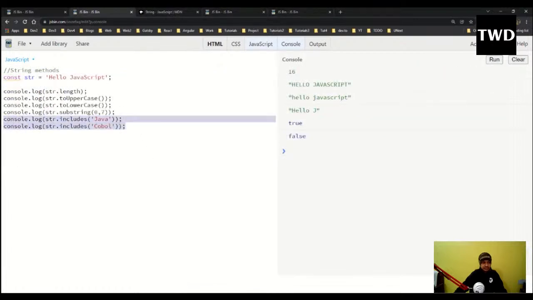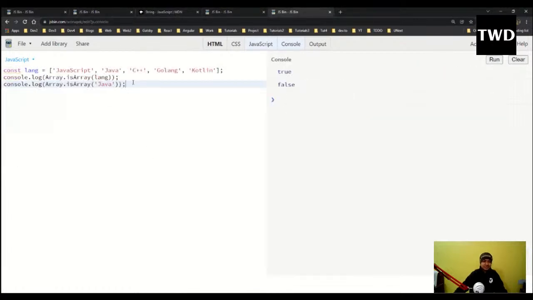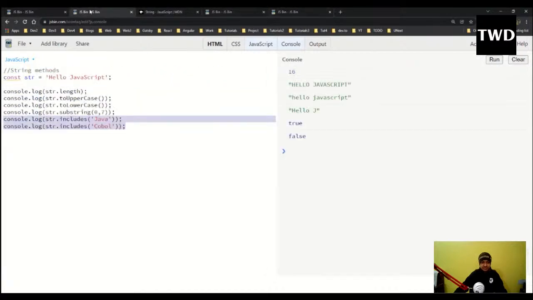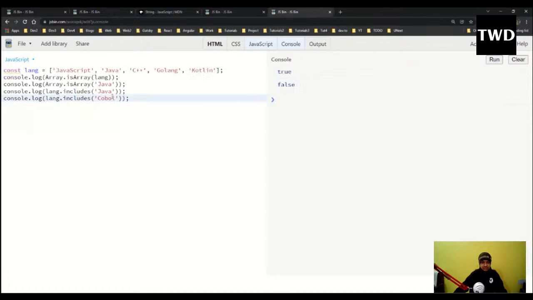Similar to an array, we can use the same thing on a string. Internally, strings are also like arrays, with indexes from 0. So whenever we have strings, you can treat them like 0 1 2 3 4. Now lang.includes("Java") checks whether Java is there in this array or not, and it will check whether COBOL is there or not. So this will give me true, and this will give me false, because Java is there but COBOL is not there.